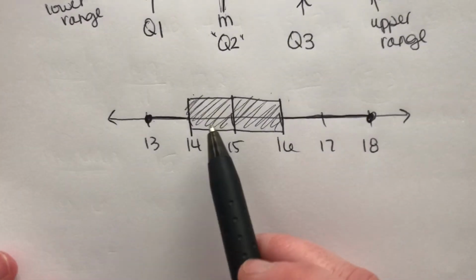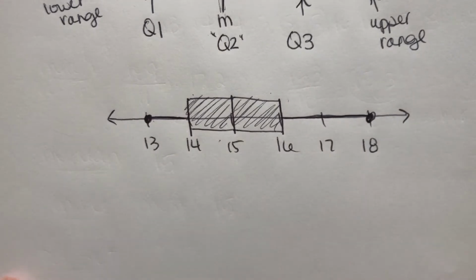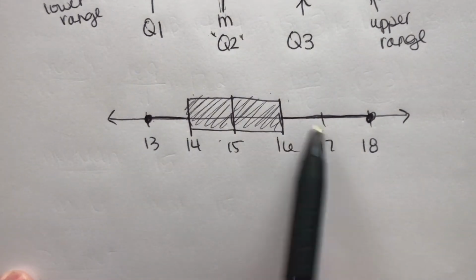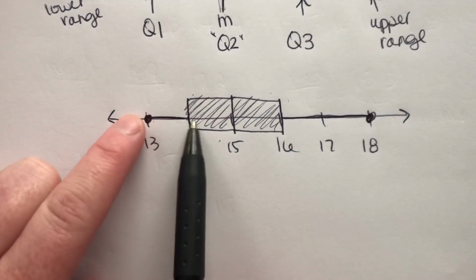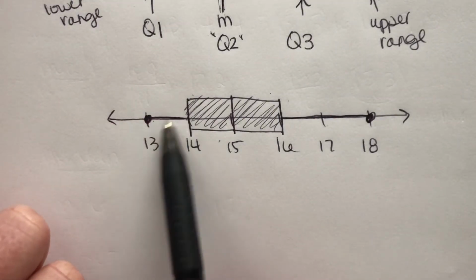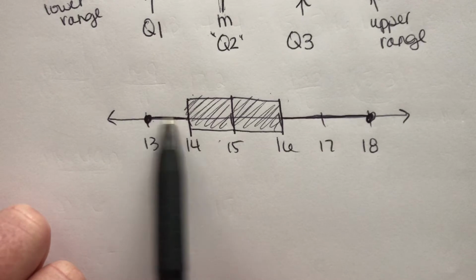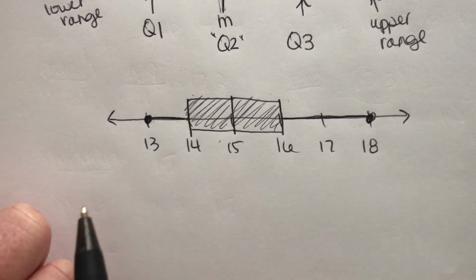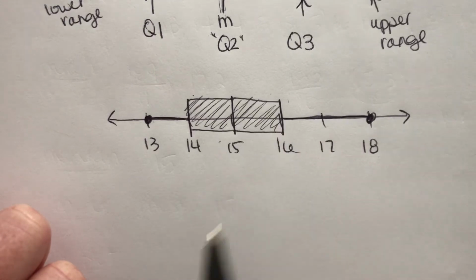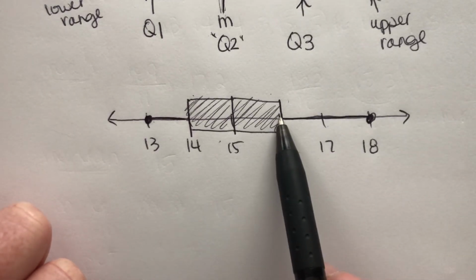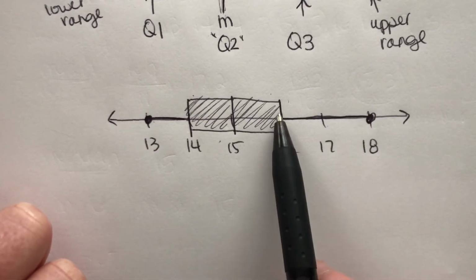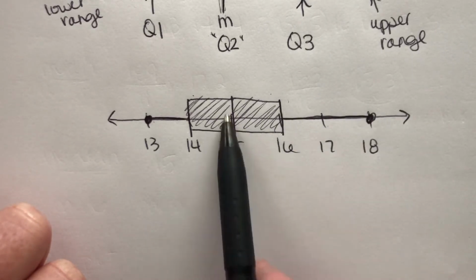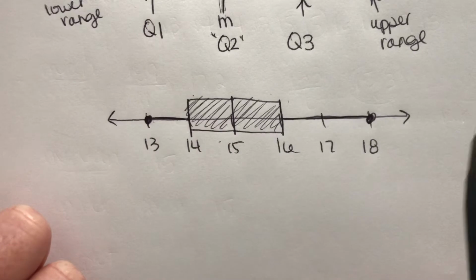So we can see here that even though the data is split up evenly, how many pieces of data are in each quartile is spread out differently. So we've got between 2 and 3 numbers here, just between 13 and 14. We've got 2 or 3 numbers here between 14 and 15, 2 or 3 numbers here between 15 and 16, and then we've got 2 or 3 numbers here between 16 and 18. So those are more spread out than the other quartiles were. So we can see that visually.